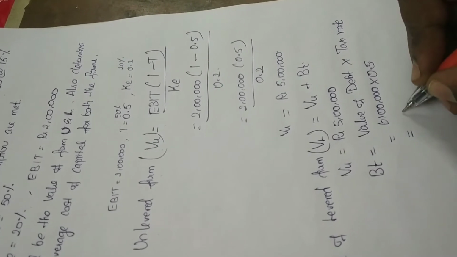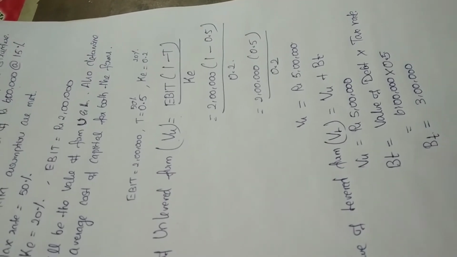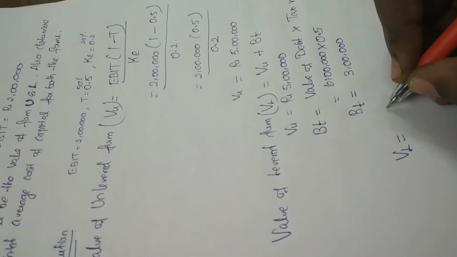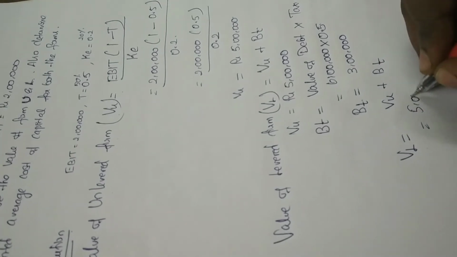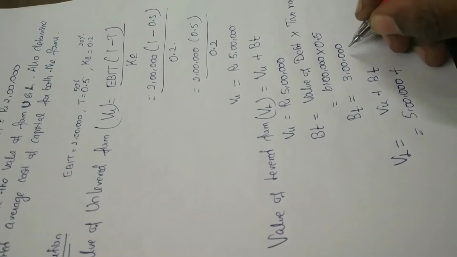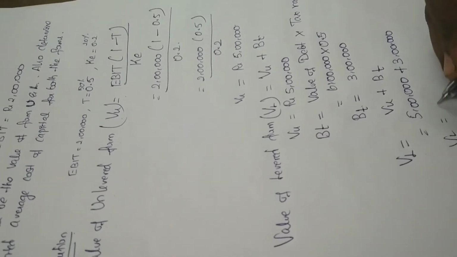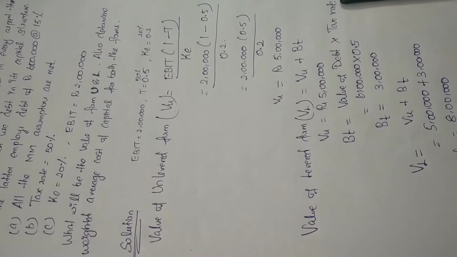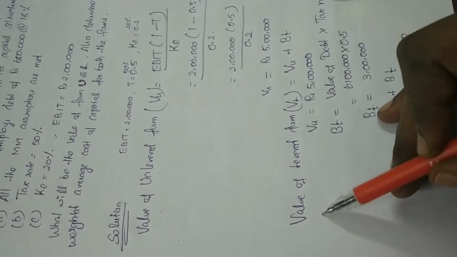You get 3 lakh, that is BT. So VL is equal to VU plus BT. VU is 5 lakh plus BT is 3 lakh. So overall VL is equal to 8 lakh. So we have found the value of the unlevered firm as 5 lakh and the value of the levered firm as 8 lakh.